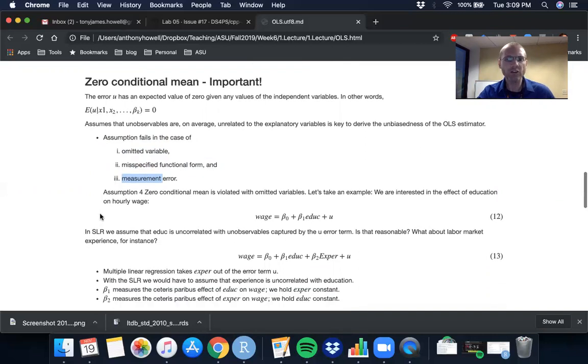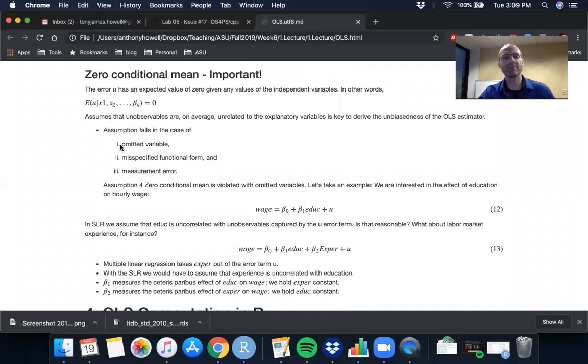So as an example of the most common case, omitted variable bias, we can assume a very simple example. We have a kind of Mincerian wage model here where workers' wages are predicted as a function of their education only. And all the other information on workers is going to be captured in our error term.